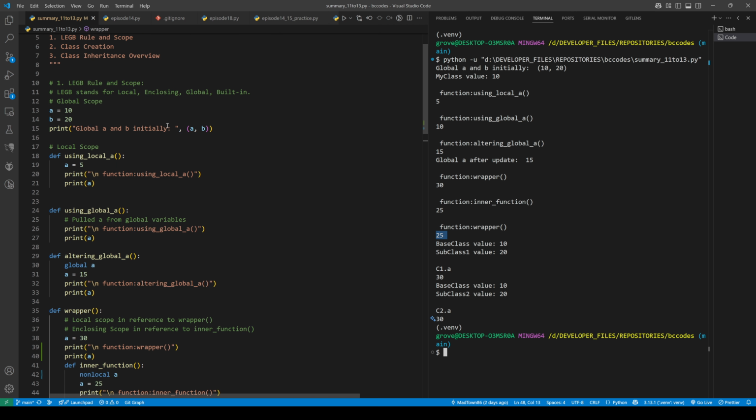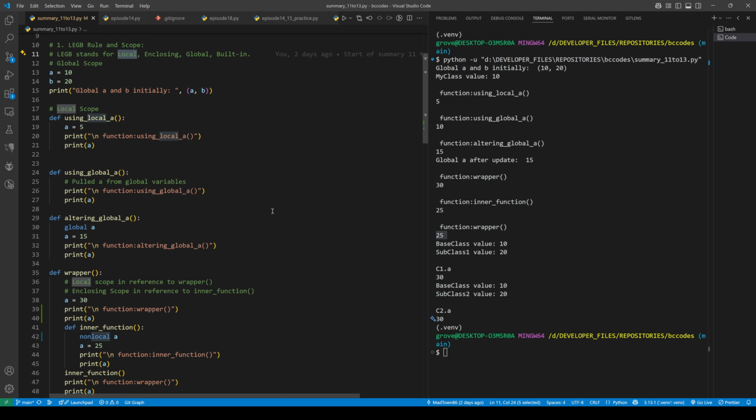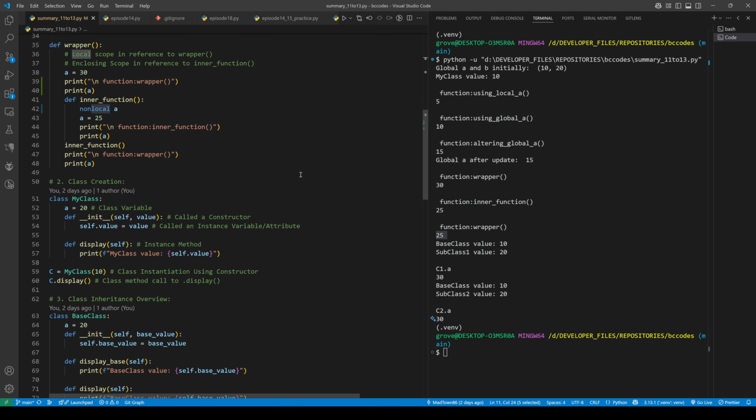So again, LEGB rule: local scopes are created when you're using certain keywords that require a colon at the end of the line. All the indented code belongs to the local scope of the name you declare using that keyword. If it can't find the variable name in the local scope, it'll go to the enclosing, then the global, then the built-in. If it can't find it anywhere there, then it'll throw an error. So that was scope, an overview.